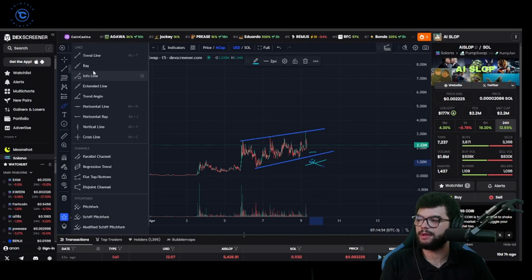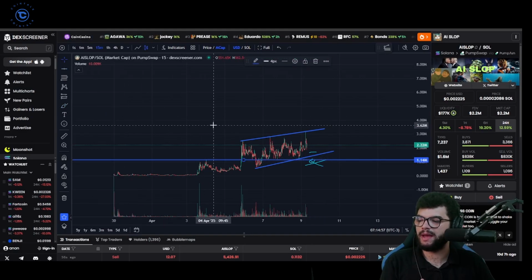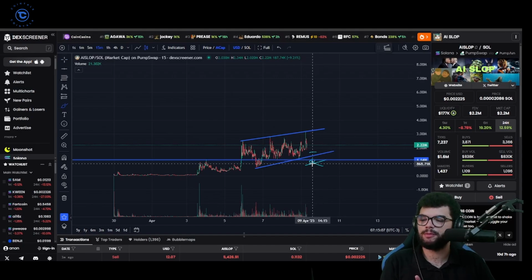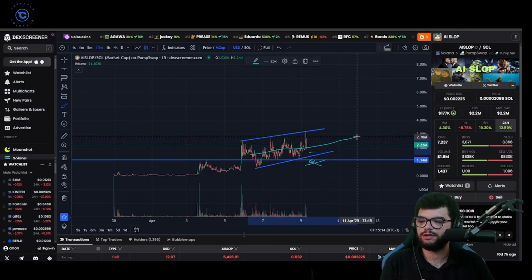There's also a possibility that the price can go back to the support line here. So yeah, it could actually go to 1.1. So I'm not going to sell if it comes to 1.1. If it comes a little bit lower, like 900K, if it visits this range, then yeah, I'm out. But as long as it's within this range, the chart looks good.